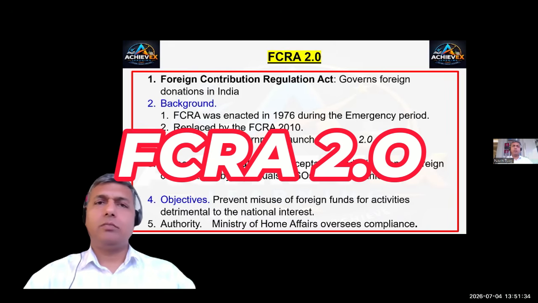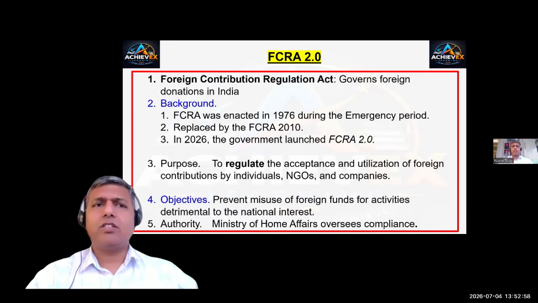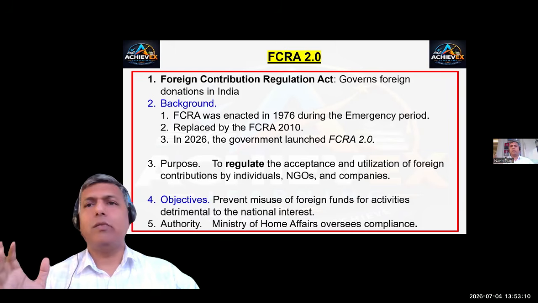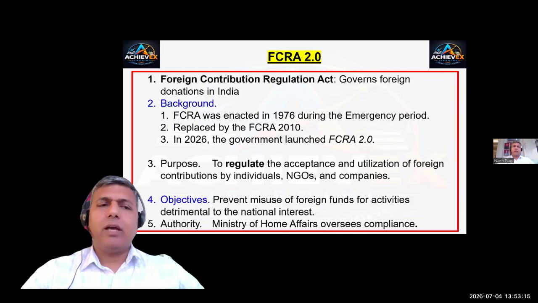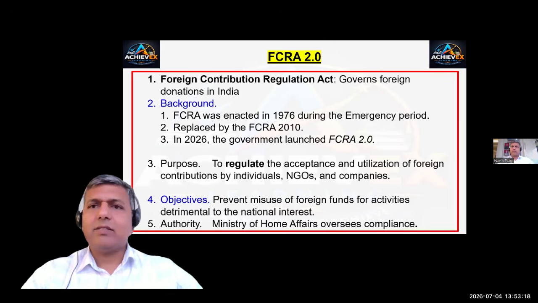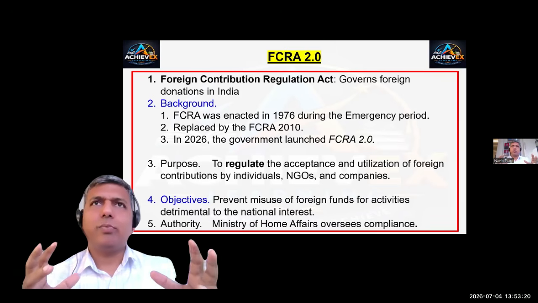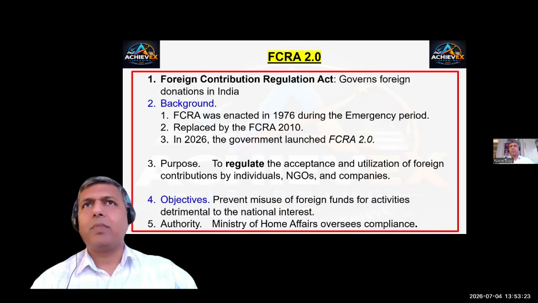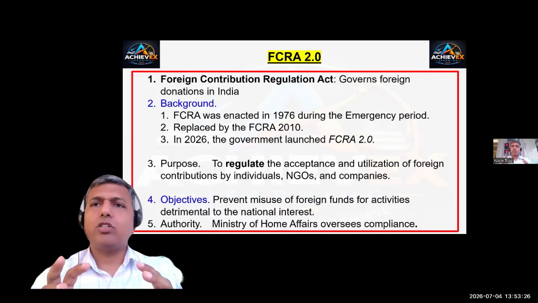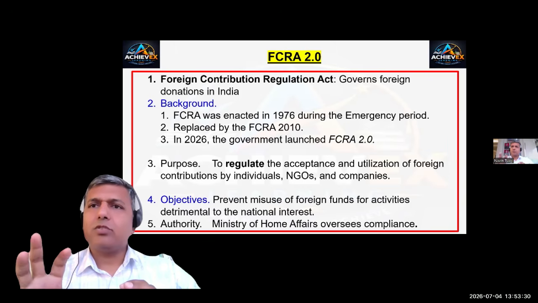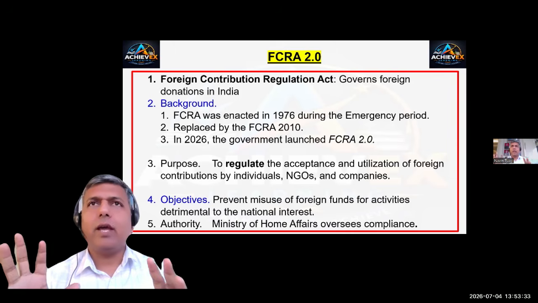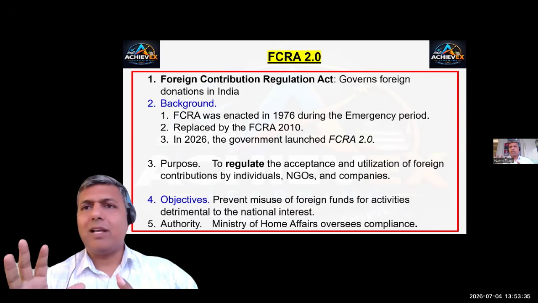Today we will cover a very important and current topic, which is FCRA 2.0. What does FCRA stand for? FCRA stands for Foreign Contribution Regulation Act, which governs how foreign donations in India will be governed. Looking at the background, FCRA was first enacted in 1976 during and after the insurgency period, where the government felt that foreign funds should not start dictating terms to the political parties, and there should not be any hindrance at the political level in India.